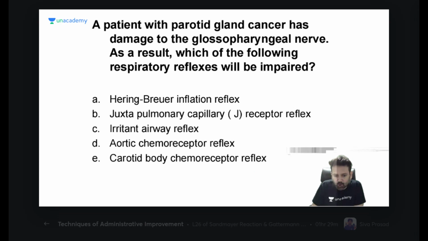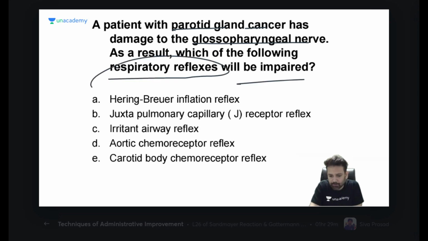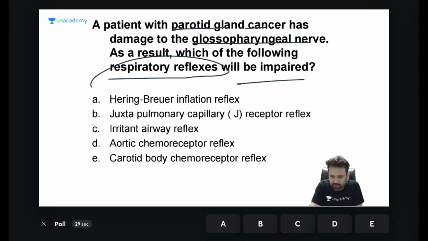A patient with parotid gland cancer has damage to the ninth nerve. As a result of this, which of the following respiratory reflexes will be impaired? Very simple question. If there is parotid surgery and there is damage to the ninth nerve, which reflex will be impaired?